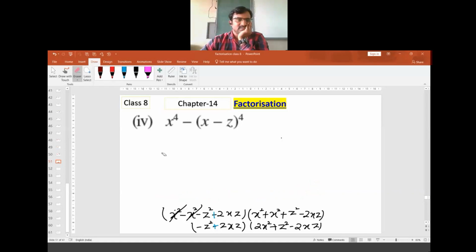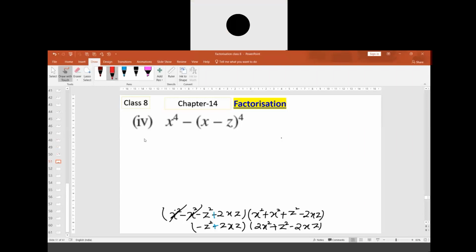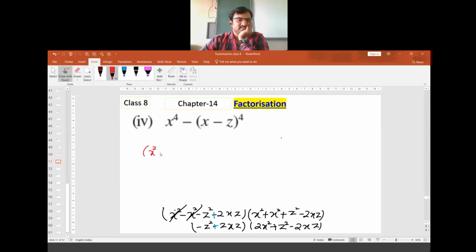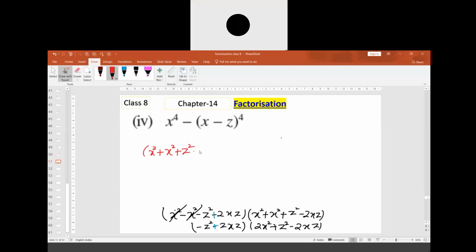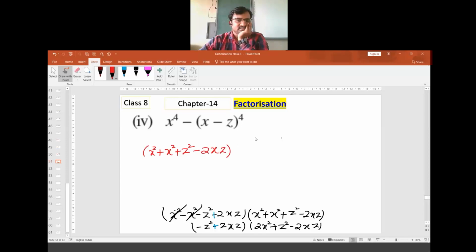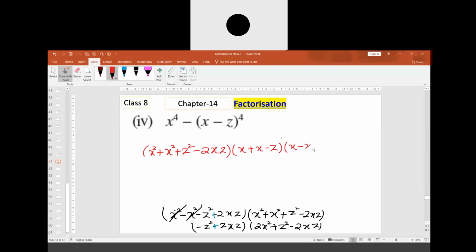Sir, I got the answer. Yes, Piyush, answer. In bracket, x square plus x square plus z square minus 2xz, bracket close, bracket open, x plus x minus z times x minus x plus z.